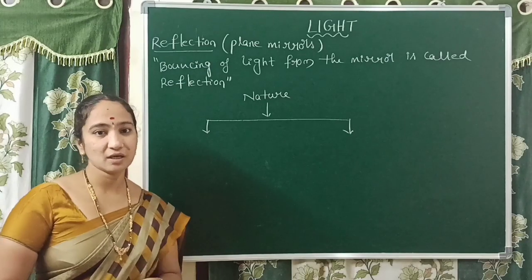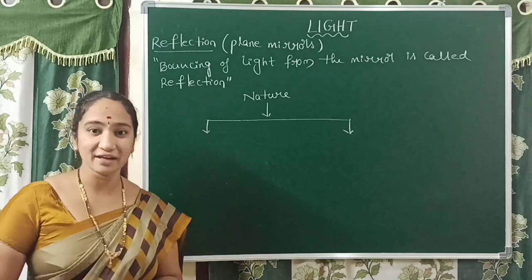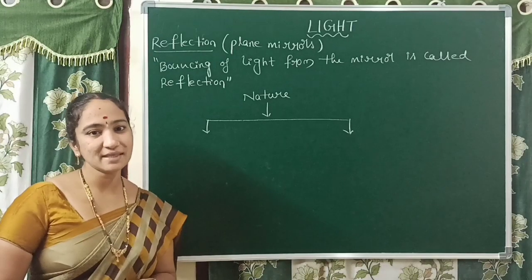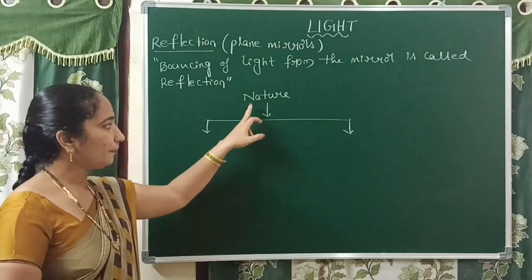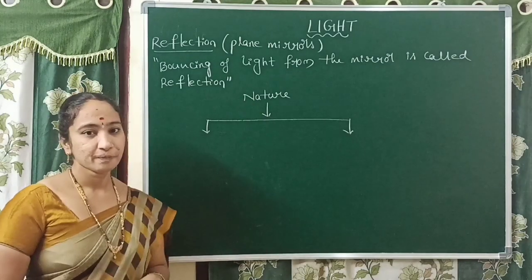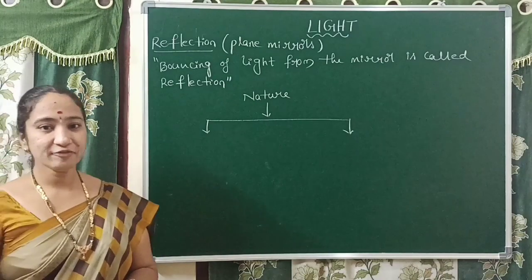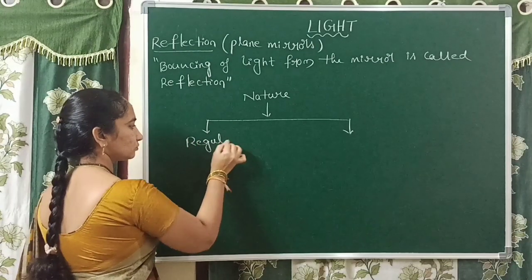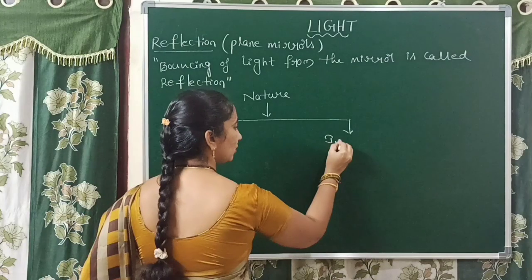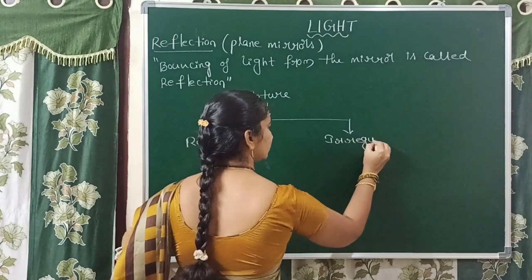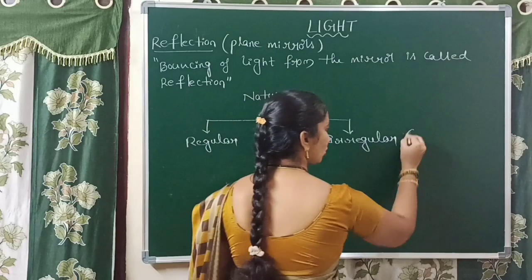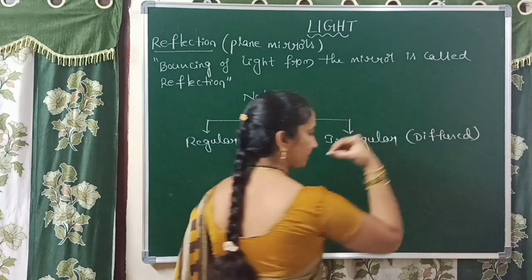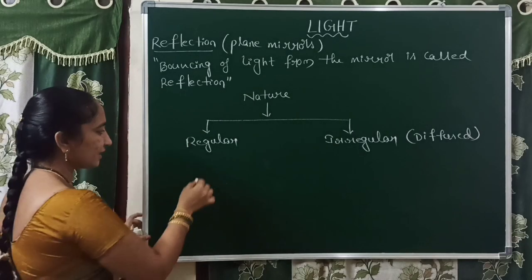But some of the surfaces are very rough. For example, wall, ground, floor. These are all examples of rough surfaces. So depending upon the nature of the surface, reflection is classified into two types. They are regular reflection and irregular reflection. Here, irregular reflection is also called diffused reflection. Diffused. Right.